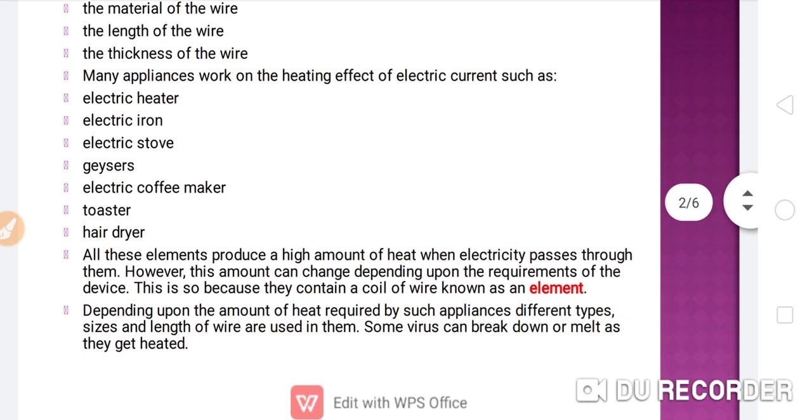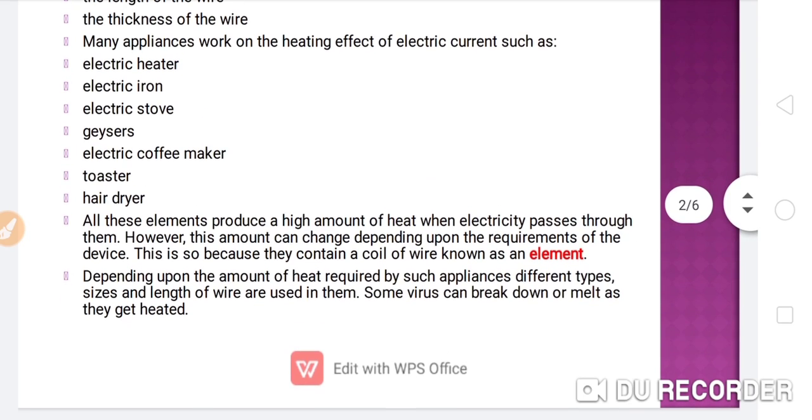All these appliances produce a high amount of heat when electricity passes through them. However, this amount can change depending upon the requirements of the device. This is so because they contain a coil of wire known as an element. They have different kinds of elements; for example, in the electric heater we use nichrome wires.